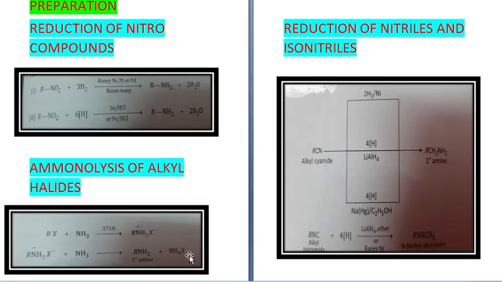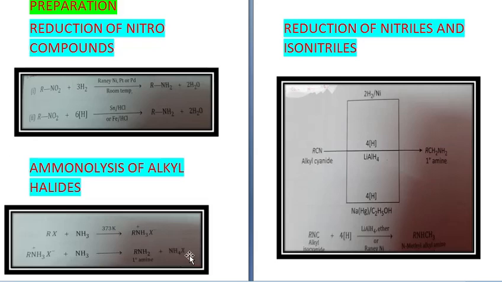Then again it will react with RX and you will get R3N, and finally, once again, if it reacts with RX you will get R4N+ X-. So in this way quaternary ammonium salts also are formed.